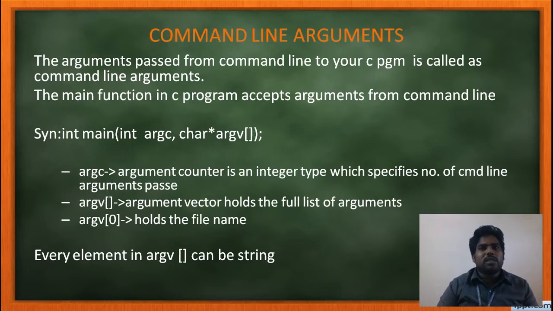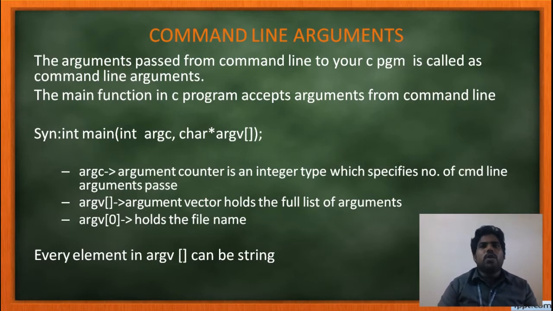Graphical user interface is nothing but you are using the mouse and you are changing the options and opening the folders, all these things, right? That mode is called graphical user interface mode, GUI mode. And in the command mode, it is fully commands. If you want to open a directory, it is change directory, and if you want to display all the directories, it is DIR. Like that, we have to give a lot of commands. Through the command window, you can pass the inputs to your program. That is known as command line argument.